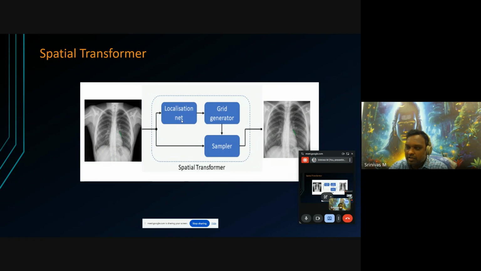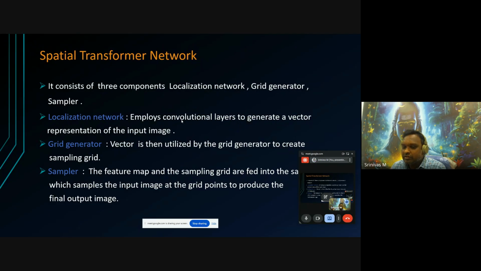Here in these three components, the localization network applies convolution layers on the input image. That generates discriminative feature representations from the input image. The generated discriminative feature representations are fed into the grid generator to create the sample grid. Once the sample grid is generated, which is the virtual image, these two, the feature map generated from the localization network and the sampling grid, are both fed into the sampler.